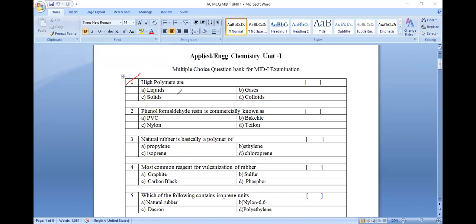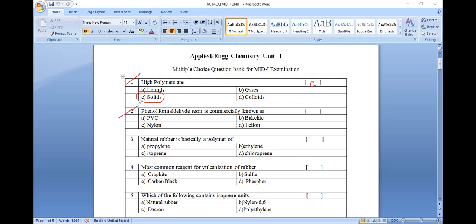Now when we are discussing polymer chemistry, polymers are known to be macromolecules. A polymer contains n number of monomeric units, about 50,000 to 2 lakh. When the chain increases, when the molecular weight increases, the physical state changes. So the high polymers are known to be solids. The answer will be C.